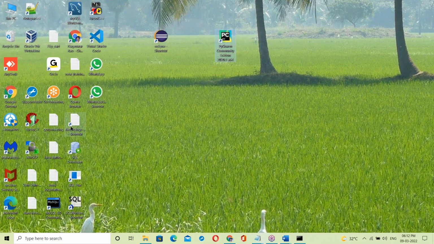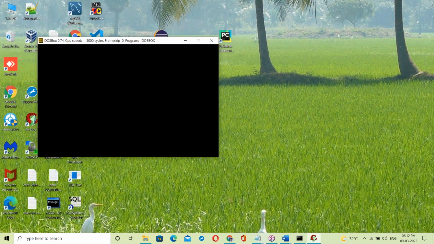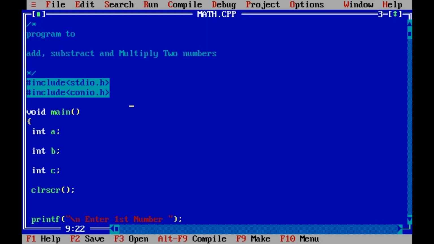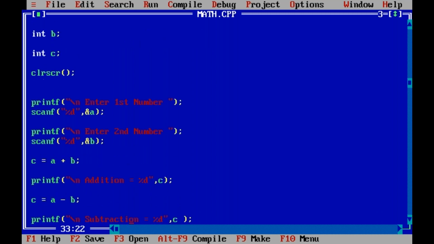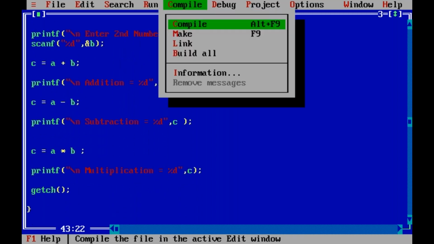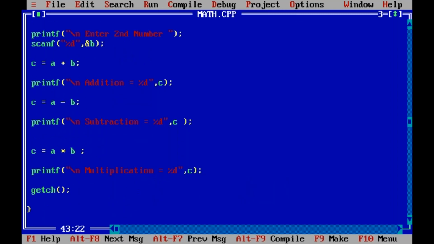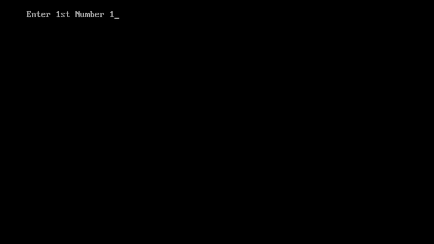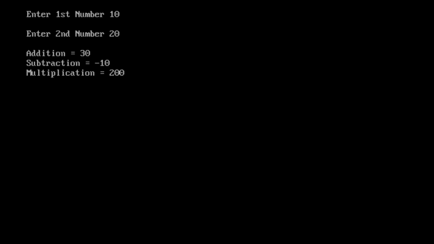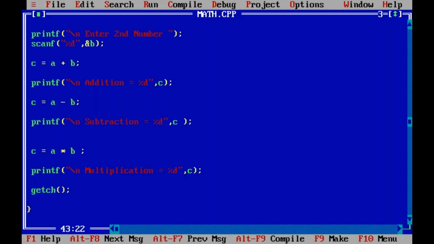C program example. See, this is a C program. Compile. Yes, success, no error. Run. It is executed. Enter first number 10, second number 20. Addition, subtraction, multiplication. Okay, here is the same program, same example.